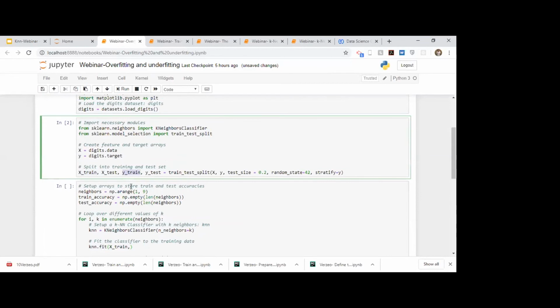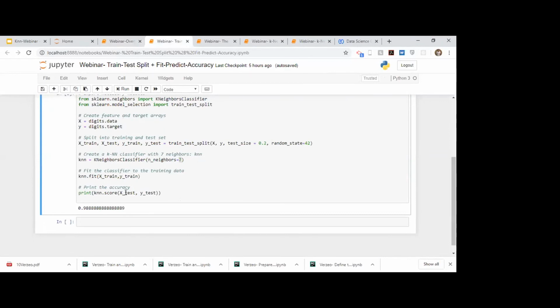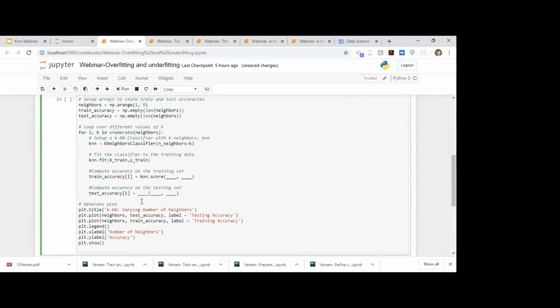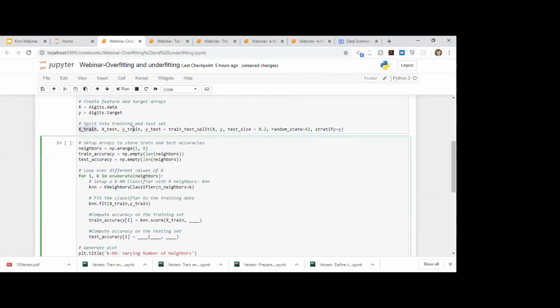X train and Y train. After fitting, we compute the accuracy on the training set. As we had done earlier in the exercise, where we computed the accuracy on the test set, now we will do that. knn.score: first for the training set and then for the test set. So X train and Y train, and then X test and Y test. Use the same knn.score function.